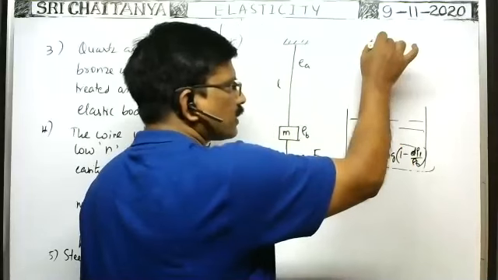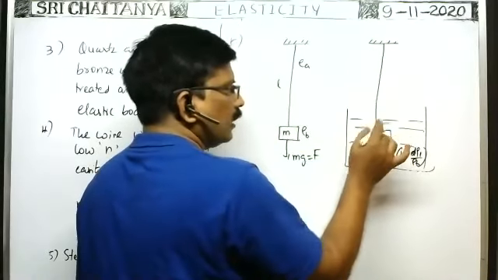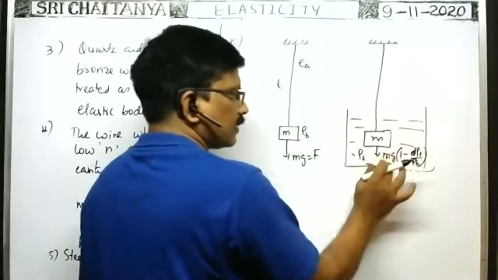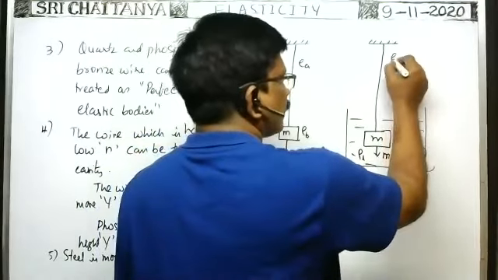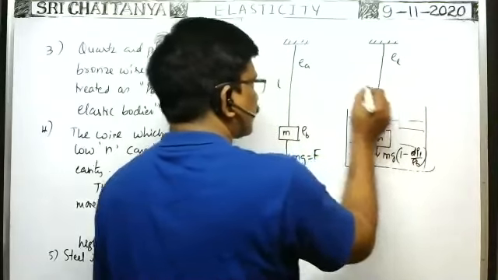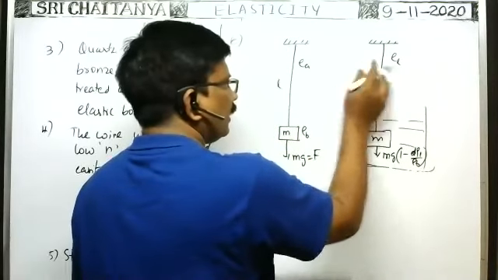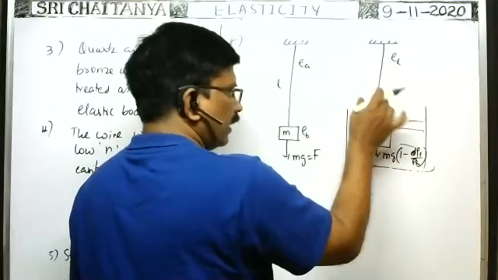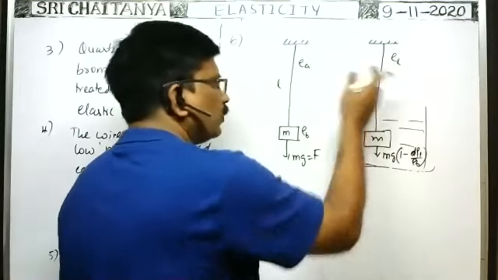That's why the force acting on the wire along its length is less when the block is submerged in a liquid. That's why the elongation here is less. So when the block is submerged in a liquid, the elongation of the wire is less. Here the elongation of the wire is EA, and the elongation of the wire when the block is submerged in a liquid is EL.